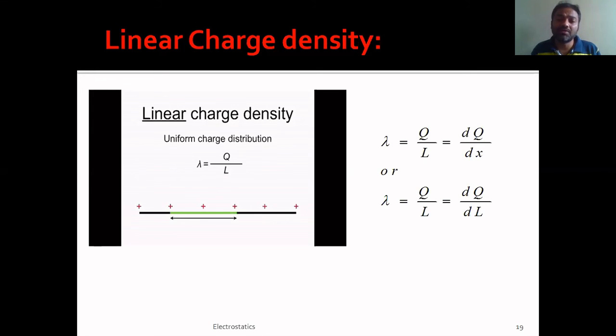So if you divide the total charge by the total length, that gives you the charge per unit length. And if you take a length element, and divide the charge that is present on the length element by the length element itself, that also gives you the charge per unit length. So that you try to understand. These are the mathematical equations which are very important for our next topics in derivation parts. So please remember these equations and also try to understand their statement or definition.